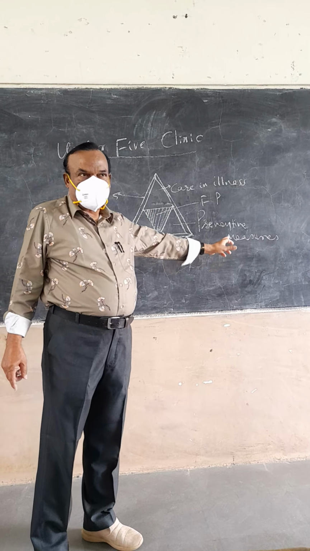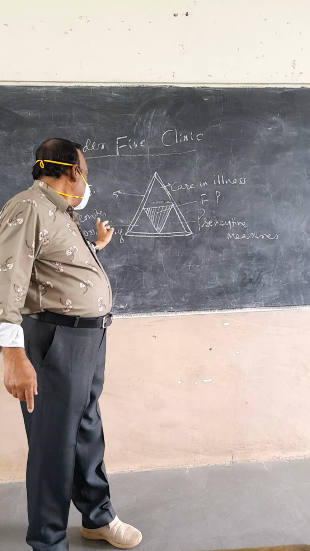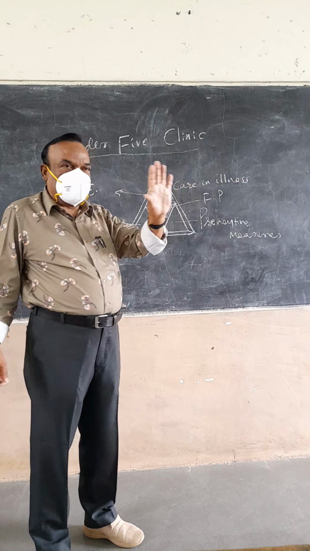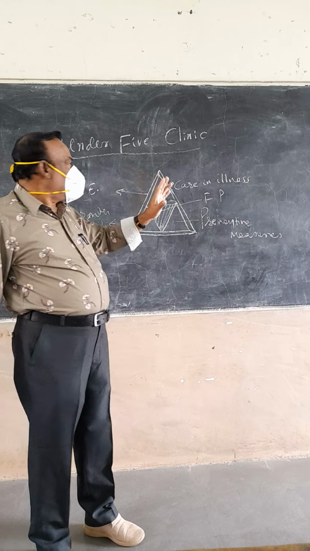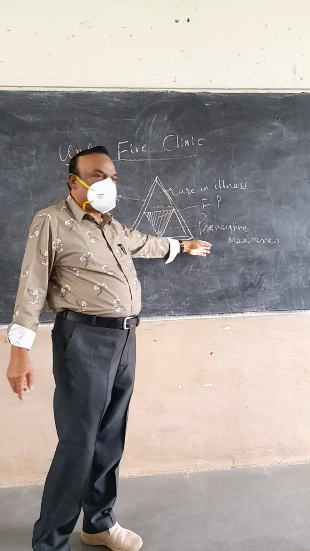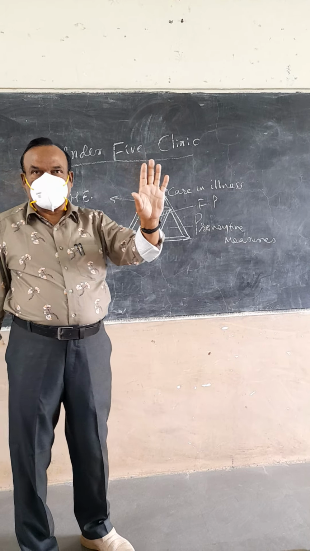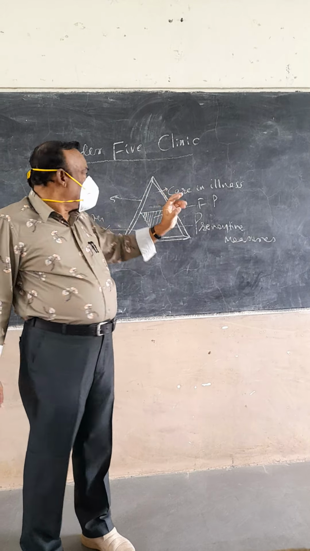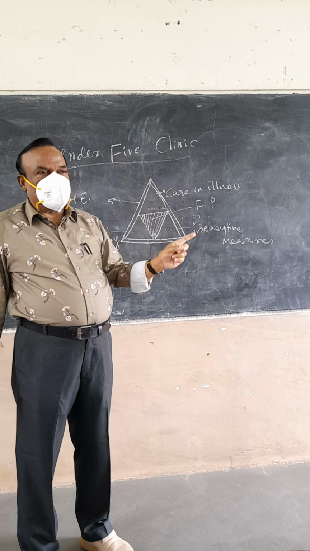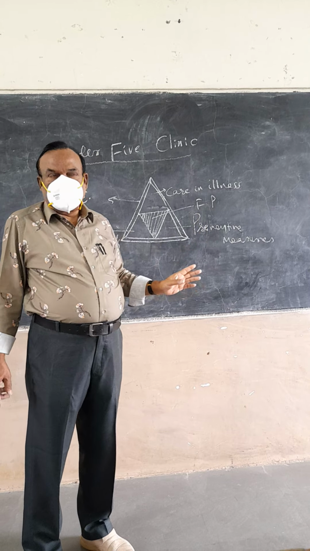CGP. C comes before G. G comes before P. So this is the better way. What do students do? They label whatever they want. Care comes at the preventive measure. Preventive measures comes at the growth level. That is not the way. The correct way is CGP: care in illness, growth monitoring and preventive measures.